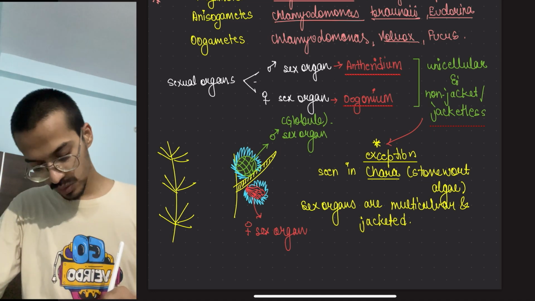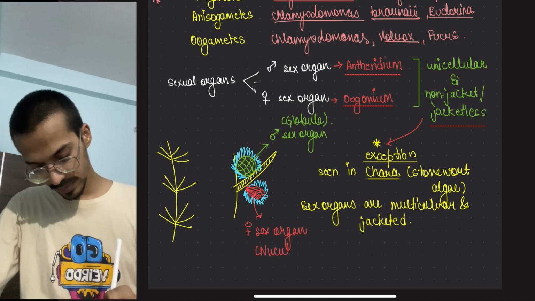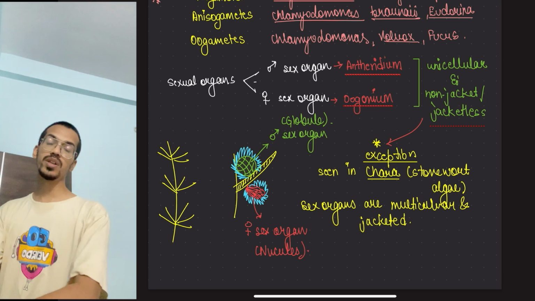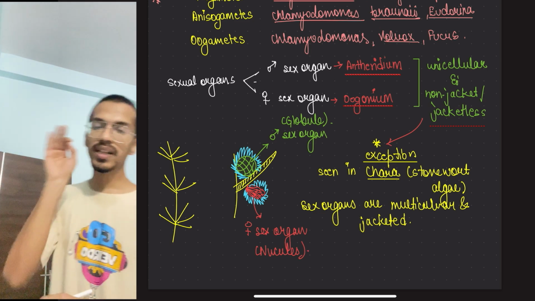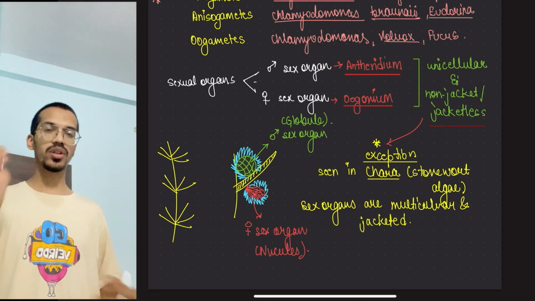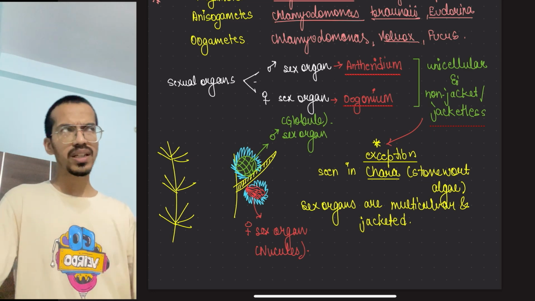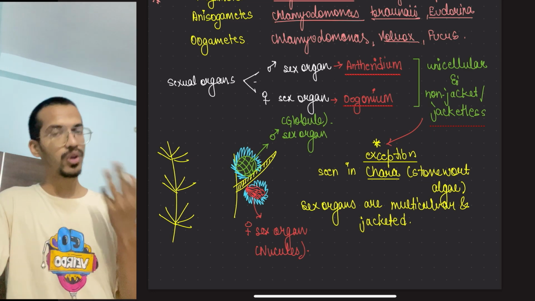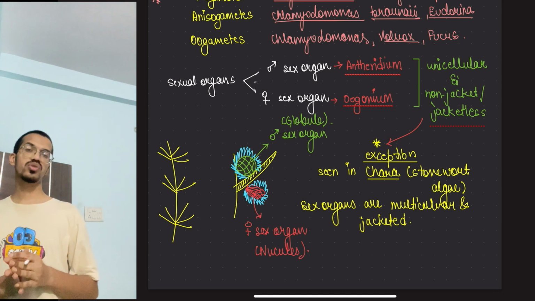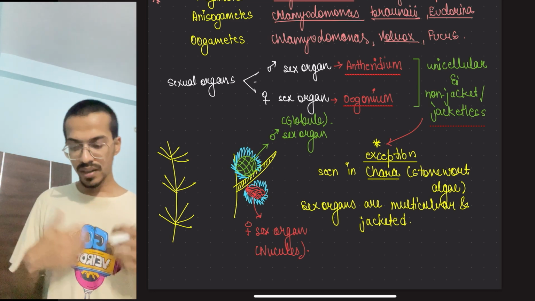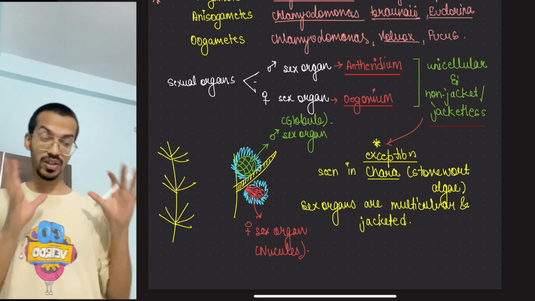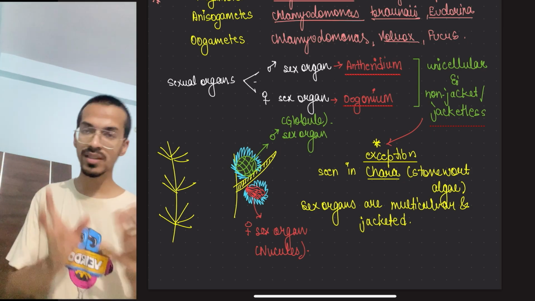The name of this is nucule. So will you remember this about Chara? This becomes very important, that the sex organ is different. That's why the name is also different. So antheridium in the case of Chara is called globule. Oogonium in the case of Chara is called nucule. Clear? This is about sexual reproduction, whatever I wanted to tell you about this topic.